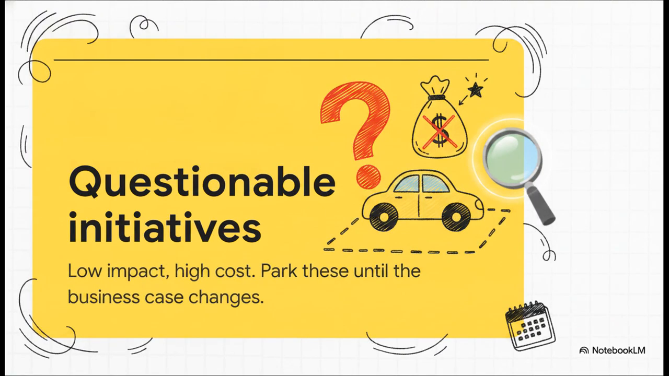And finally, that leaves us with the lower right quadrant, your questionable initiatives. Low impact but high cost. You need to park these here so they stay visible on the matrix, which proves to stakeholders they haven't been forgotten. But you absolutely do not invest in them yet. They wait until the business case fundamentally changes.